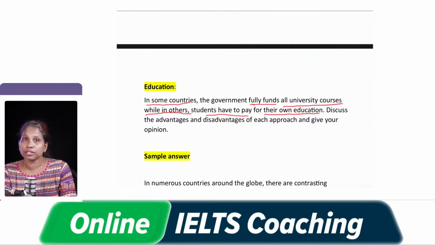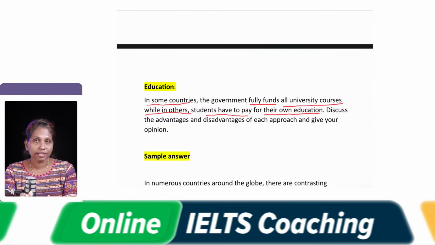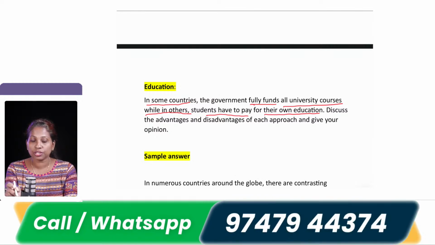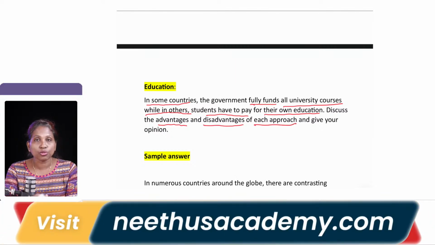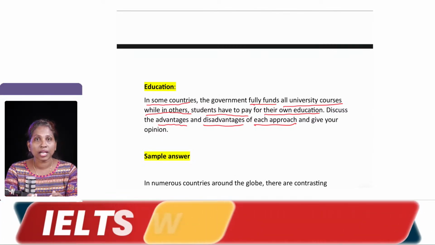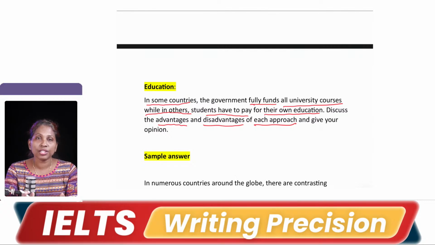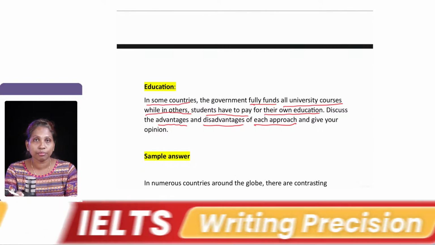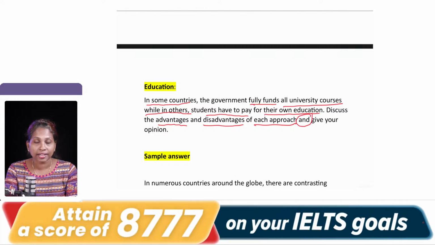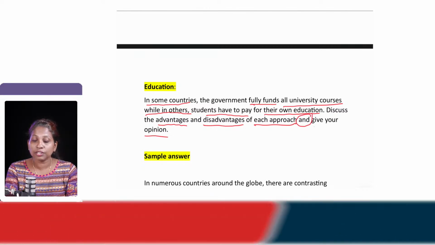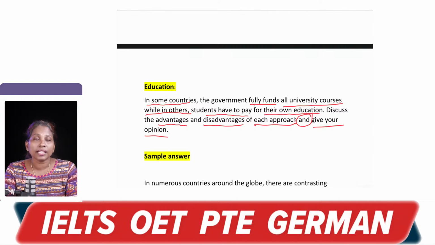Now what is the question? This is what the statement is, followed by the statement comes a question. The question is, discuss the advantages and disadvantages of each approach. So we have been given two situations. What you have to do is state the benefits and the drawbacks, that means the advantages and drawbacks of this particular approach, and there is a conjunction, and give your own opinion, that is an additional thing.